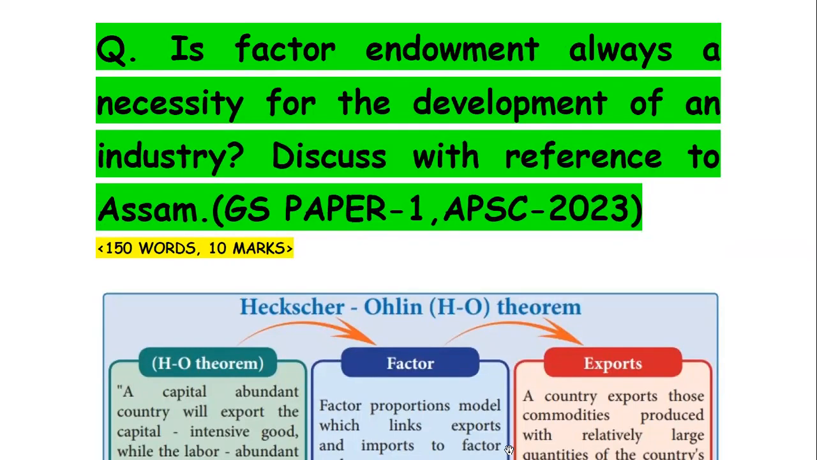Just ending the lecture with one single statement: factor endowment is very much necessary, but it is not the sole thing on which the development of an industry depends. Other things are also required. That's it.